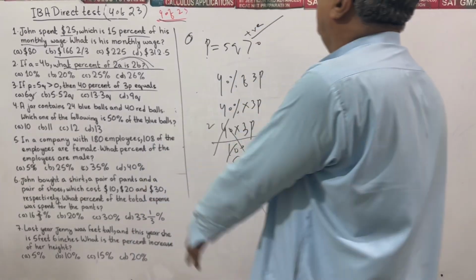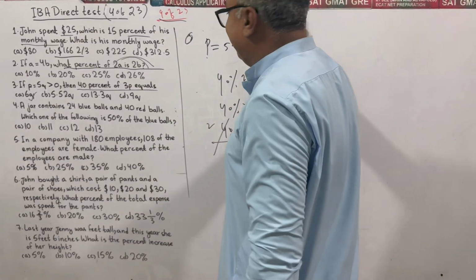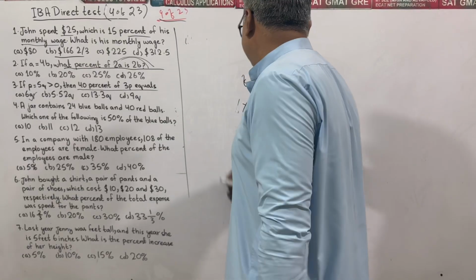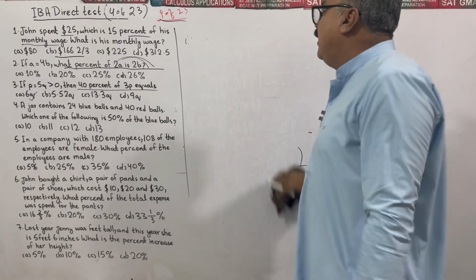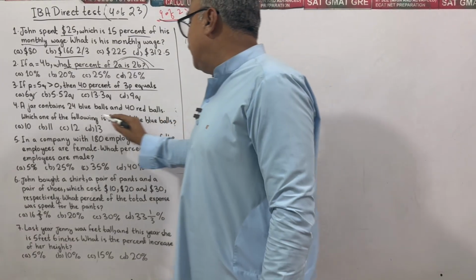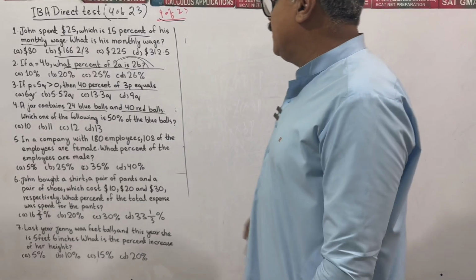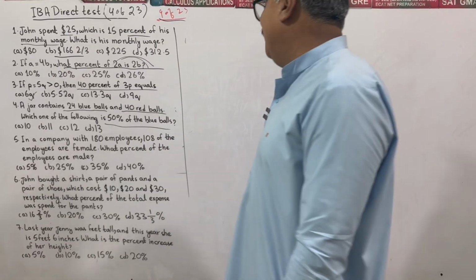Okay, cool. A good question, a good but a simple one. A jar contains 24 blue marbles and 40 red marbles. Which one of the following is 50% of the blue?